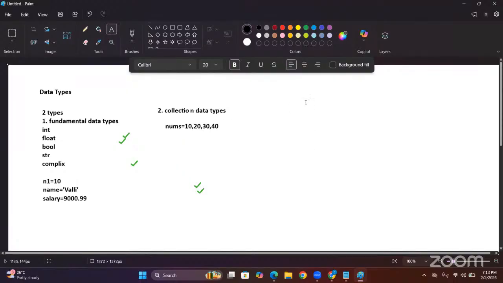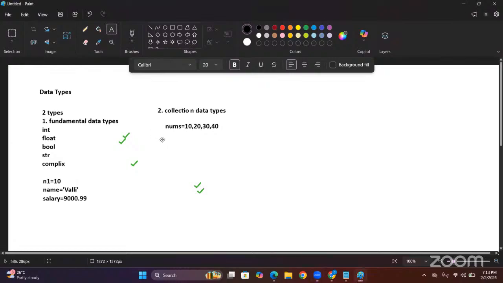Again, I am repeating, in fundamental we hold a single value within a single variable. If I want to store more than one value within a single object, then go with collection data type. Collections are very, very important and very powerful.